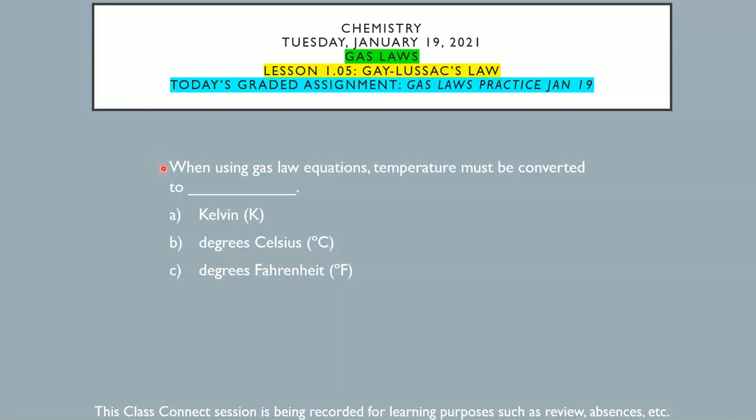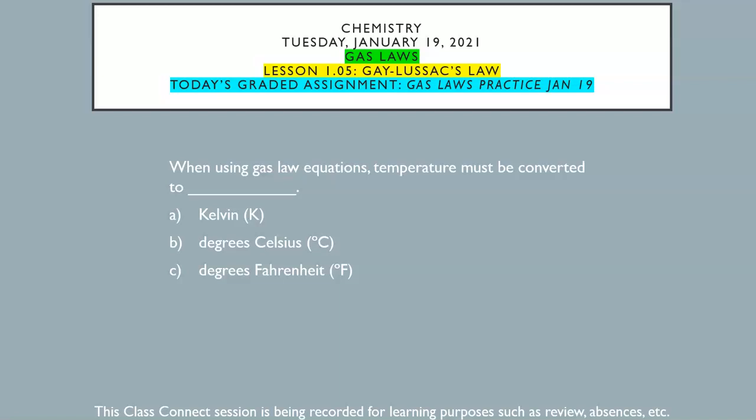So the question on the board is, when using gas law equations, temperature must be converted to, and the answer is A, Kelvin. In order to get from degrees Celsius to Kelvin, you should add 273. So Kelvin is equal to degrees Celsius plus 273.